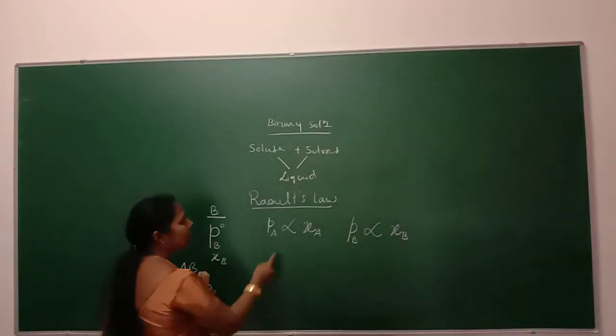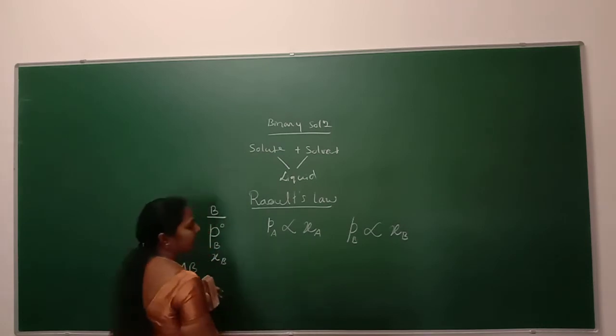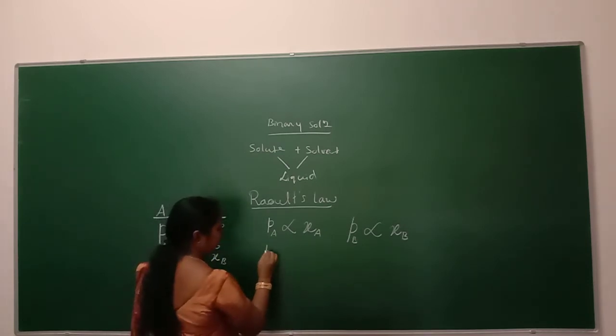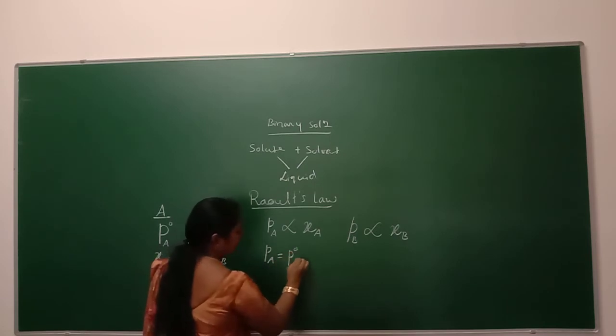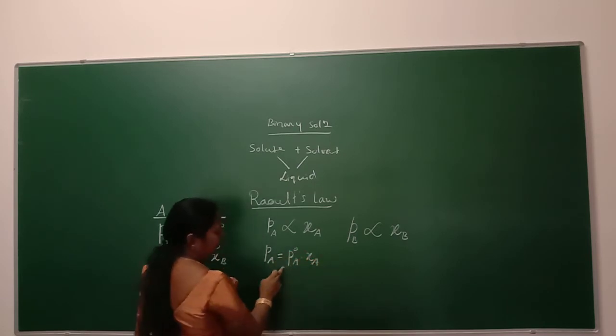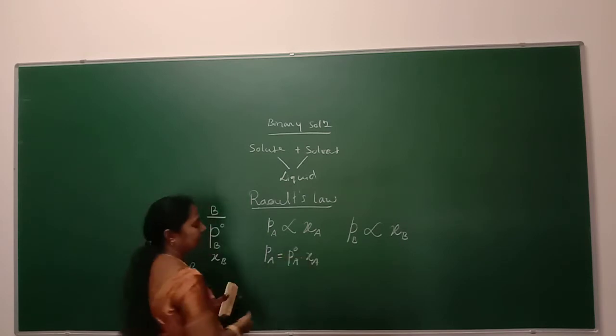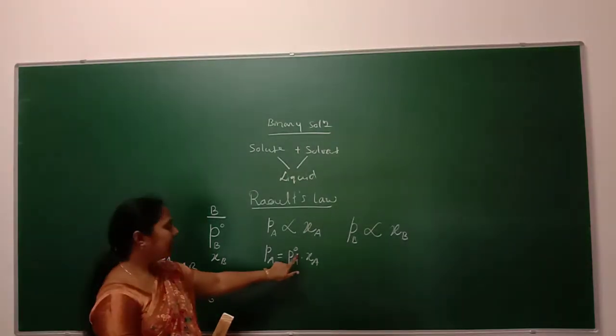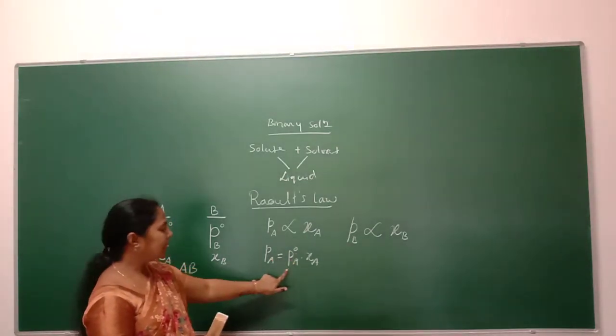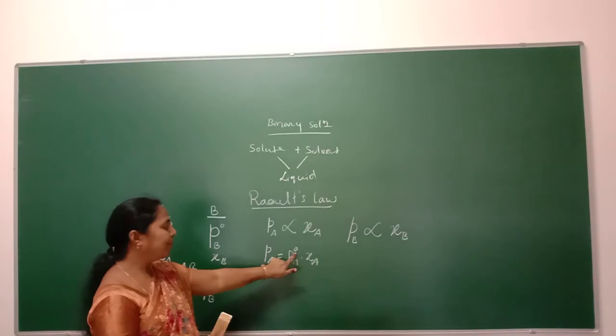So by removing the proportionality sign, we introduce a constant, that is PA is equal to P naught A into XA, where P naught A is the proportionality constant, which is also known as the pressure of the individual liquid in the pure state. P naught A is the pressure of liquid A in the pure state.